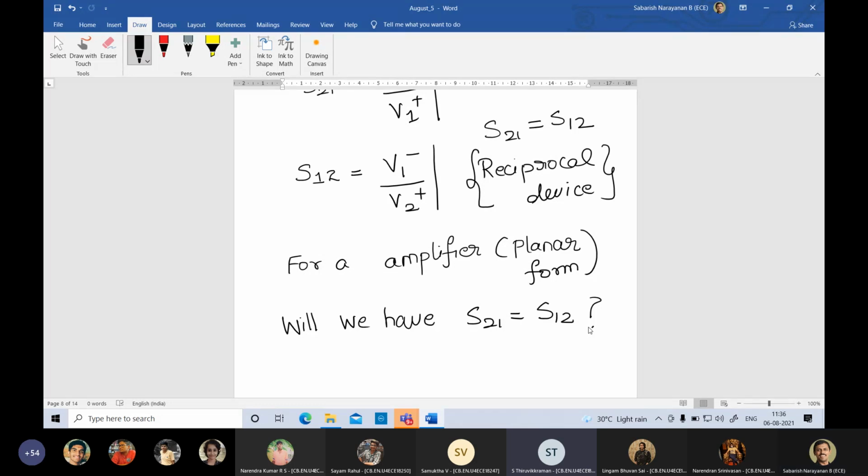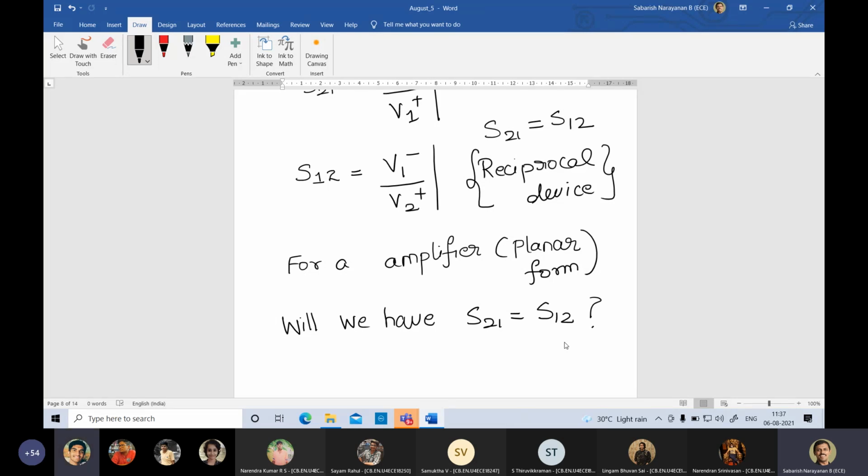An amplifier would have different input and output impedances. Yes, definitely. So for the entire class, I am trying to put it: depending on the functionality of the device, please understand that again and again. For an amplifier, we identify port 1 as the input and port 2 as the output, then S21 will be valid. S12 shouldn't be there. If it is there, then your amplifier is not working correctly. This is how we could check out the devices.